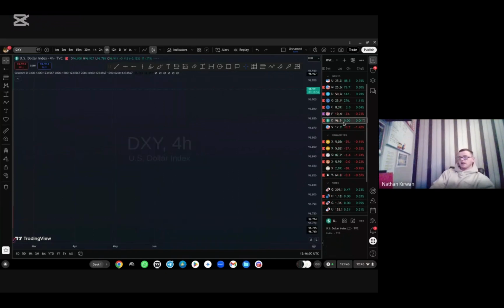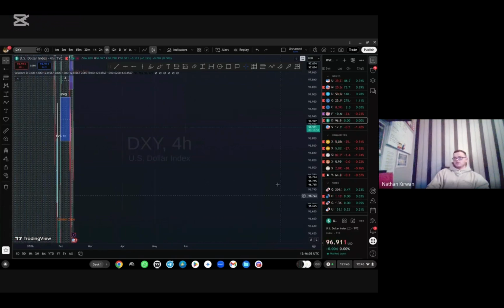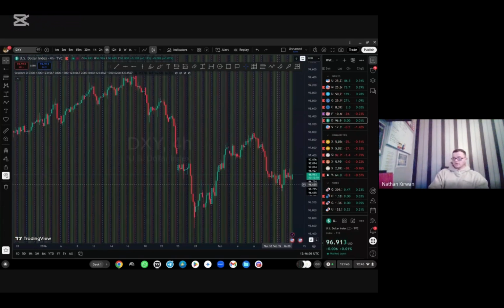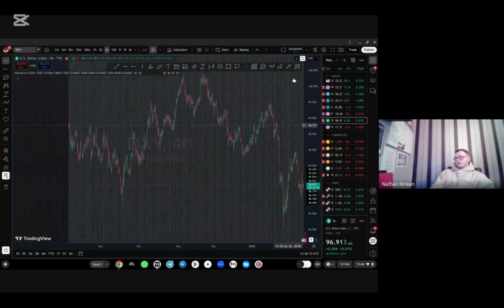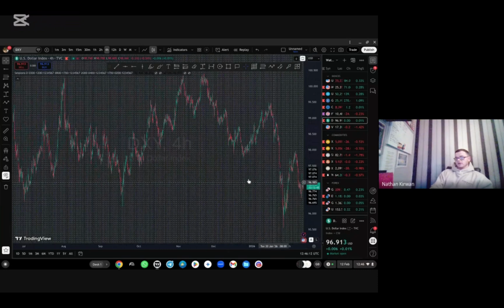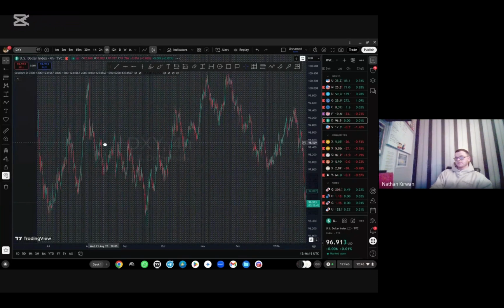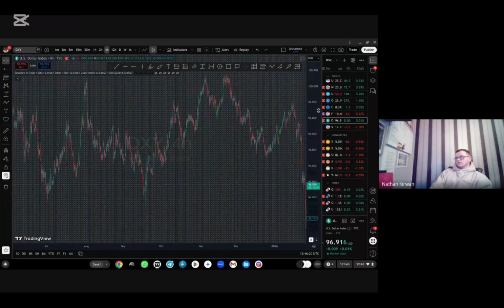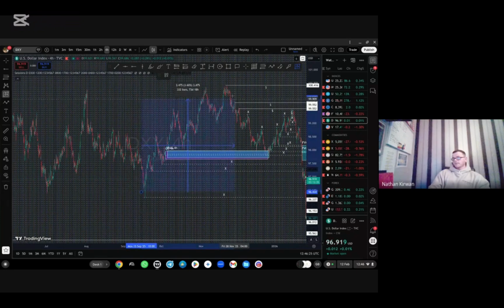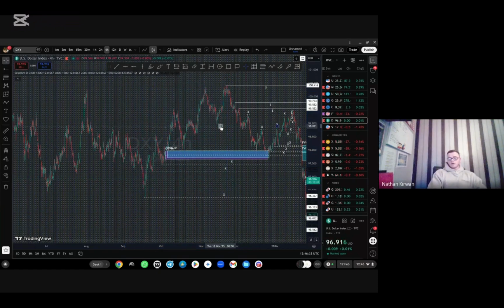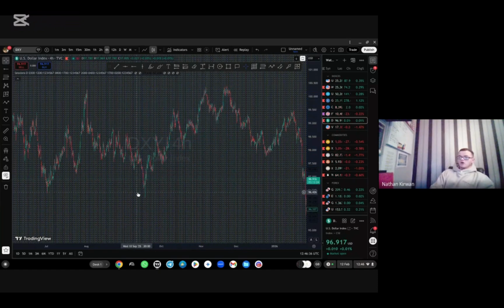So let's look at a scenario where the dollar strengthens, and we'll try to find a good example. These are all good examples here and here, but I want to find a clean example for you. Right, let's say from the 15th of September to the 24th of November. We can clearly see that the dollar was bullish.